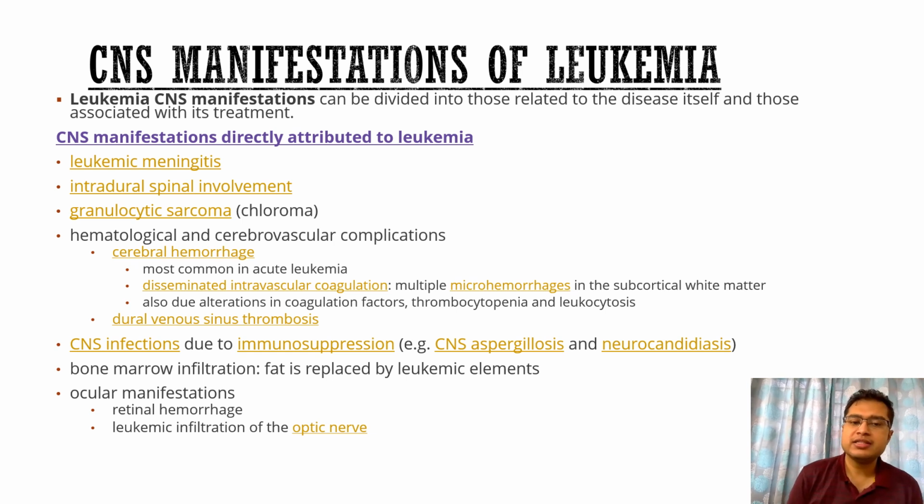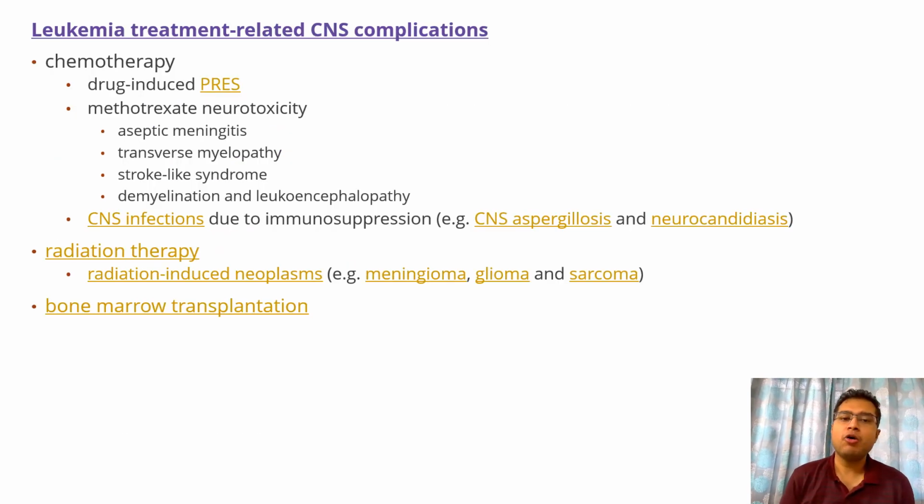And then hematological and cerebrovascular complications include cerebral hemorrhage because of DIC and dural venous thrombosis, which was seen here. Infections due to immunosuppression include CNS aspergillosis and candidiasis. Then bone marrow infiltration, where fat is replaced by leukemic elements, and ocular manifestations include leukemic infiltration of the optic nerve and retinal hemorrhages. Coming to treatment related complications, which include PRES, that is posterior reversible encephalopathy syndrome, which is chemotherapy induced, methotrexate toxicity, radiation induced neoplasms, and so on.